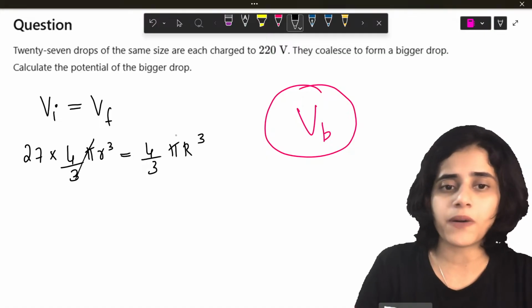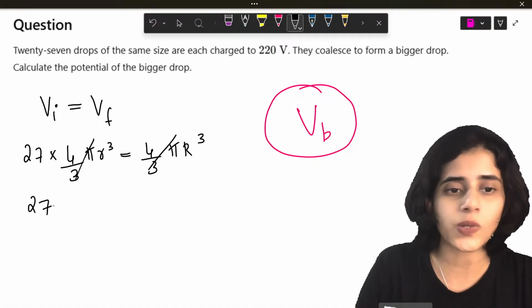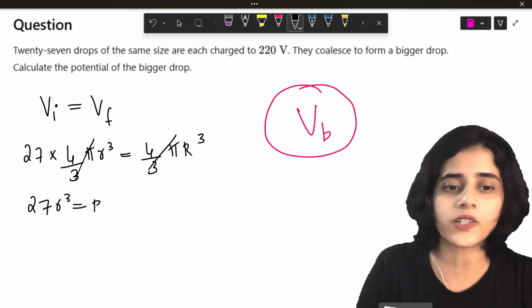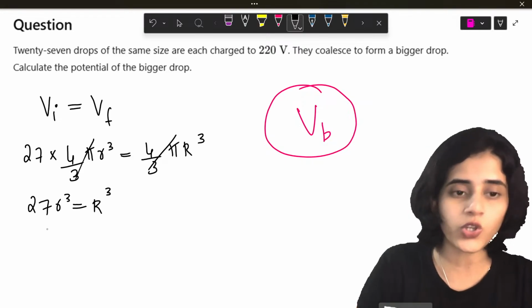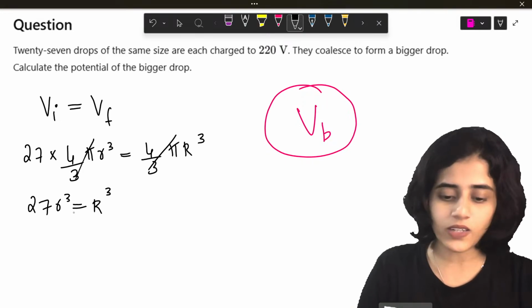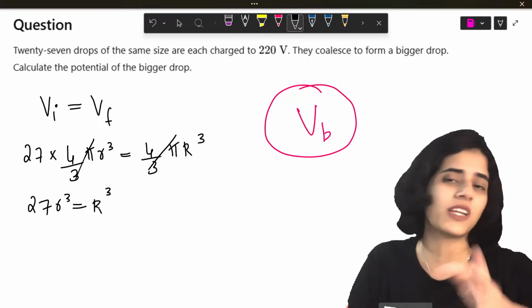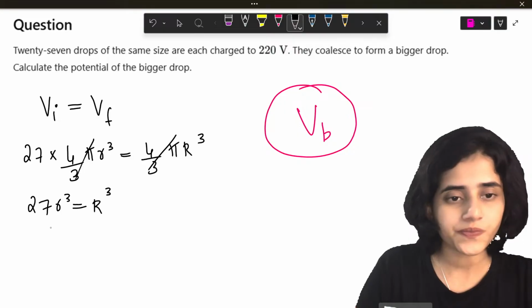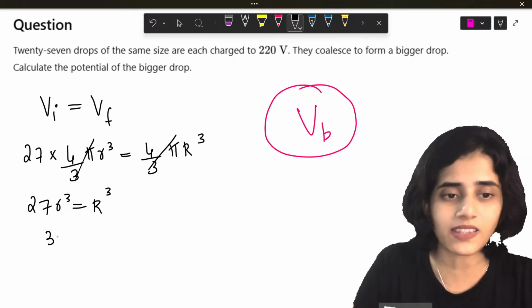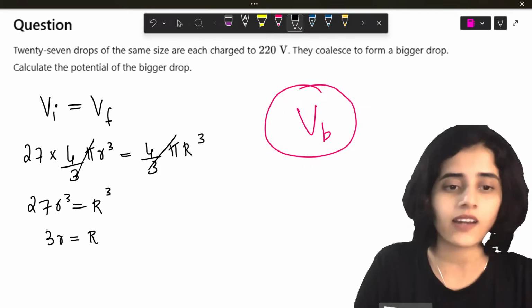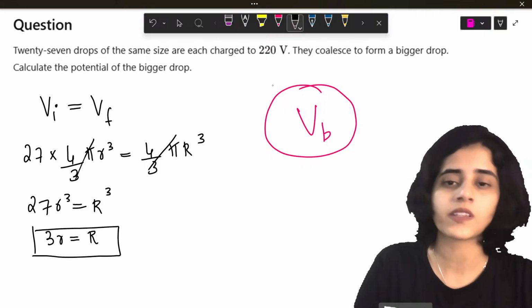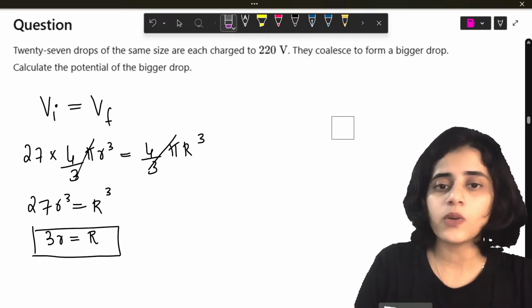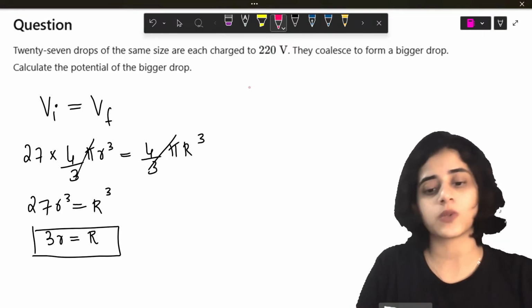So 4 by 3 pi cancels. 27 r cube is equal to capital R cube. I take the cube root. So what does this become? The cube root of 27 is 3, so R is 3r. I get this. Okay. Now let's apply that in our question.